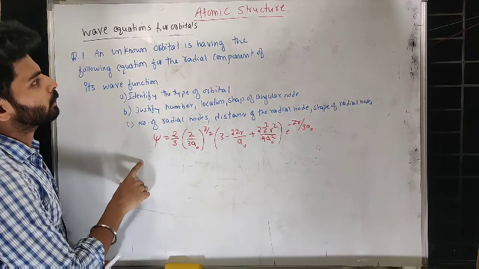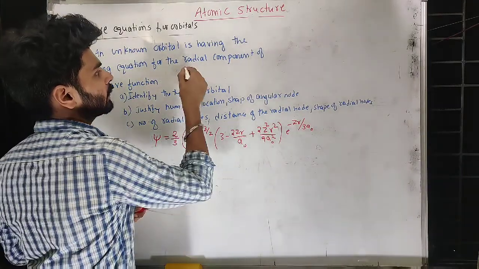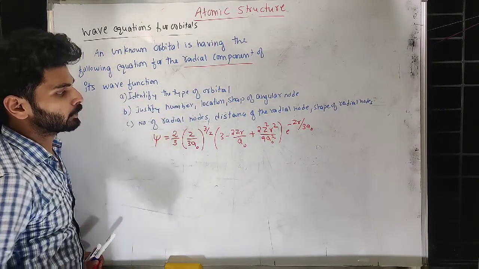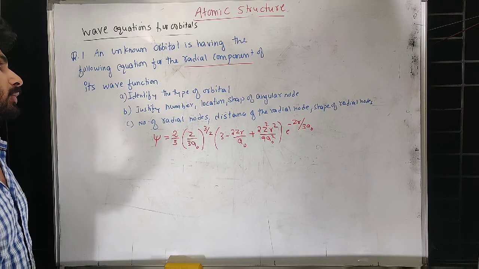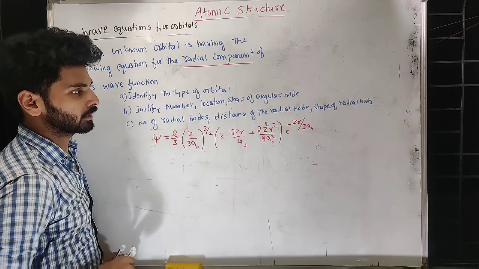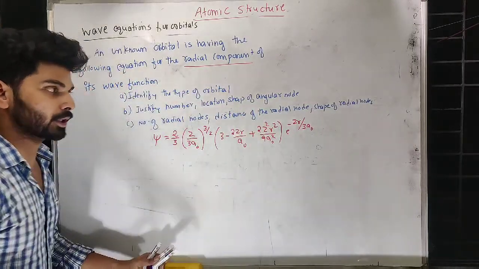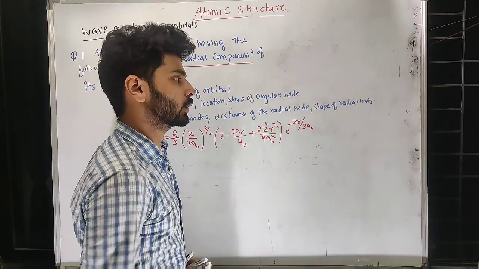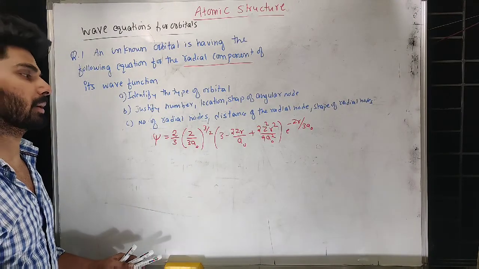It says that an unknown orbital has the following equation for the radial component. You know that we have seen only the radial component there, and its wave function. So identify the type of orbital. These types of questions are asked. You are given the wave equation and asked to identify the type of orbital, the principal quantum number, the location and shape of the angular node if it is present, the number of radial nodes, the distance of the radial node that we have to calculate, and the shape of the radial node.